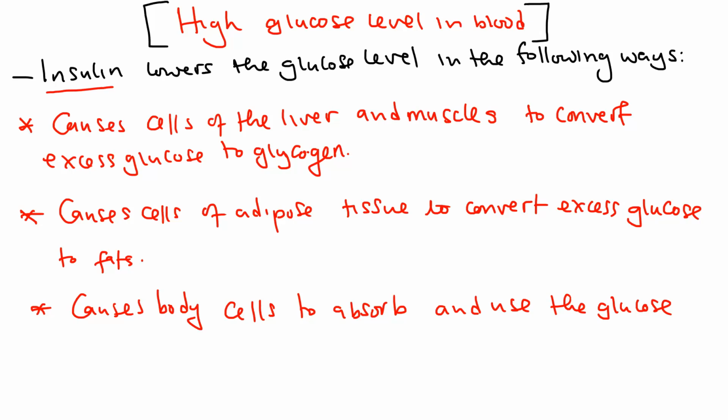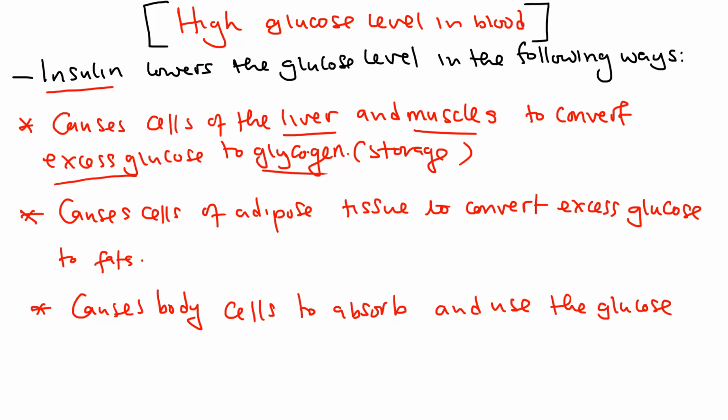How does it do it? It causes the cells of the liver and the muscles to convert the excess glucose into what? Glycogen. Glycogen is a storage form of glucose. So it causes the cells of the liver to convert the excess glucose to glycogen, which is just the storage form.